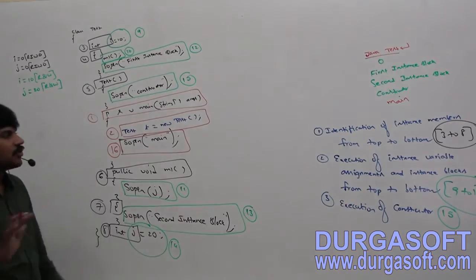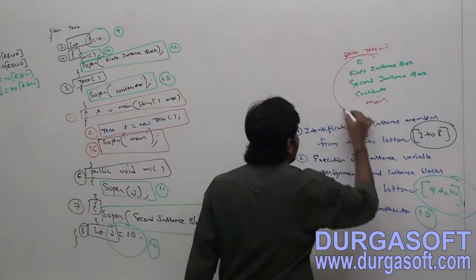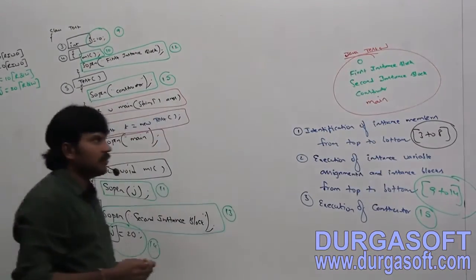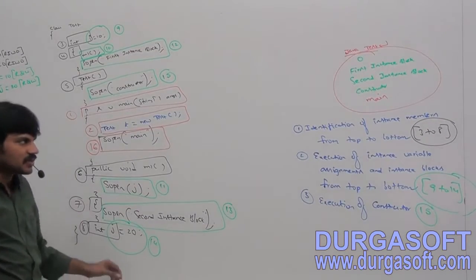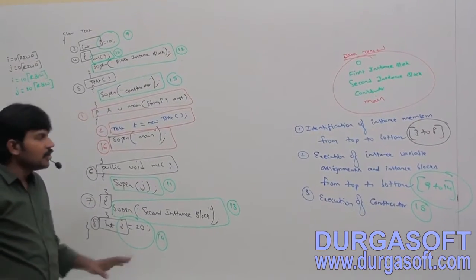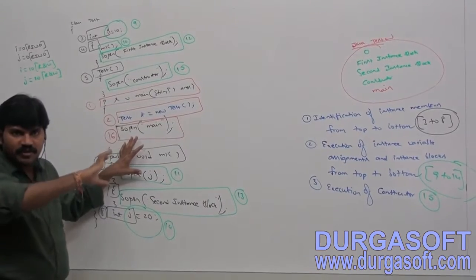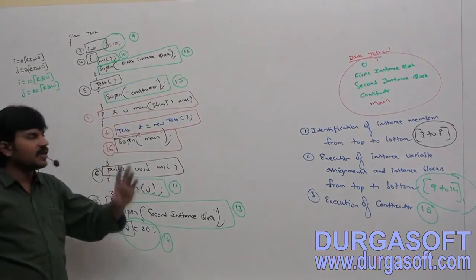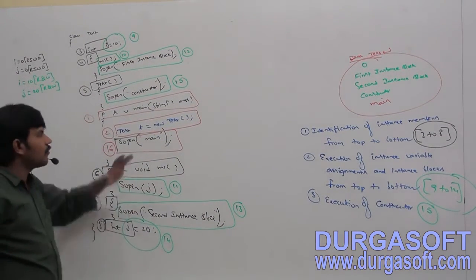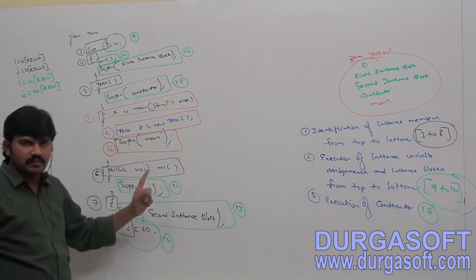Are you able to understand? So what is the output we are going to get by default if I run this program? 0, first instance block, second instance block, constructor, followed by the main method. Any explanation required about this one? Whenever we are creating an object, instance control flow will be executed. This is the flow.